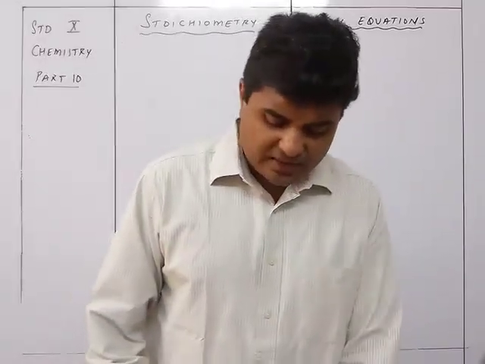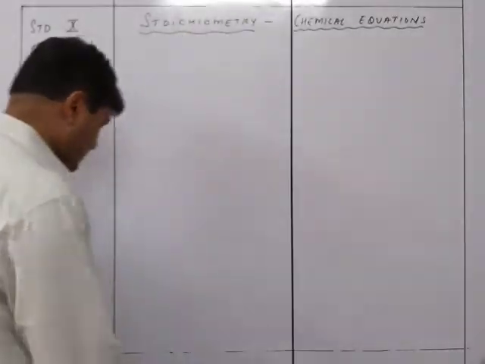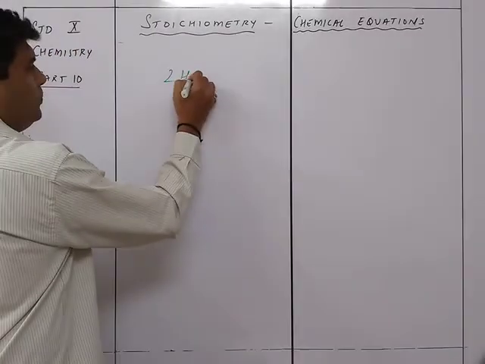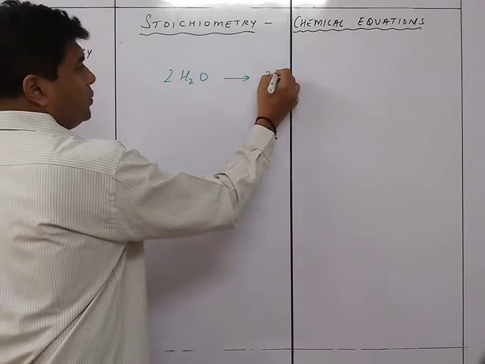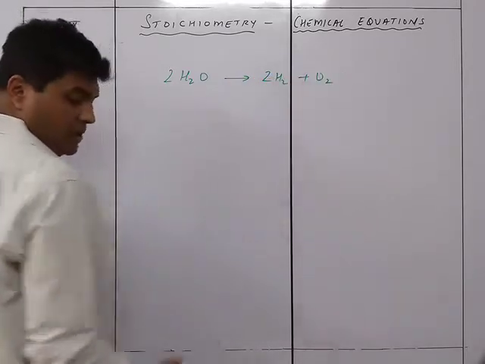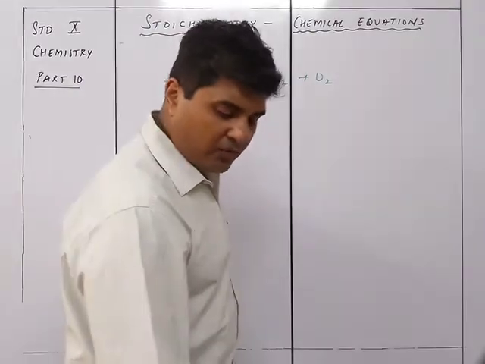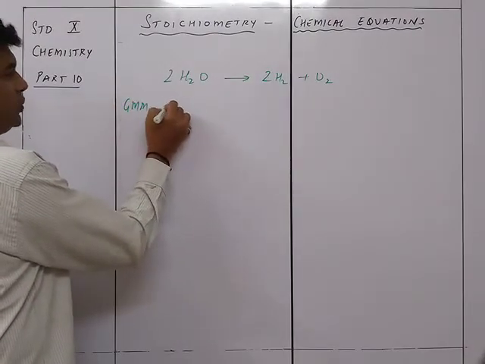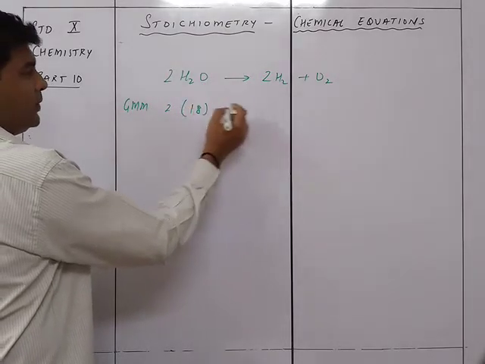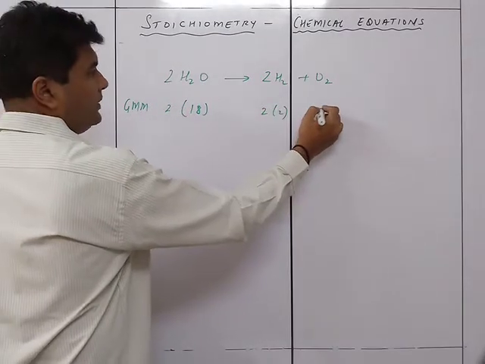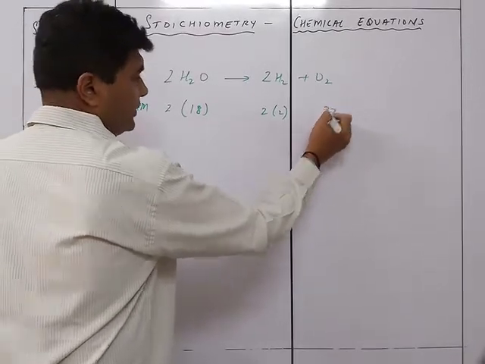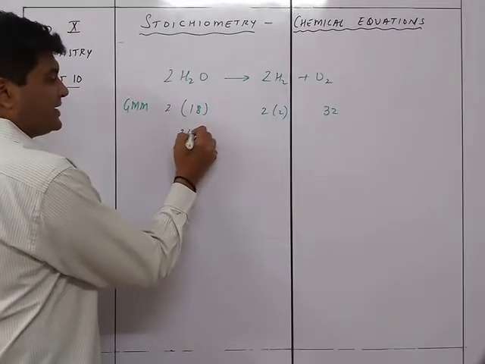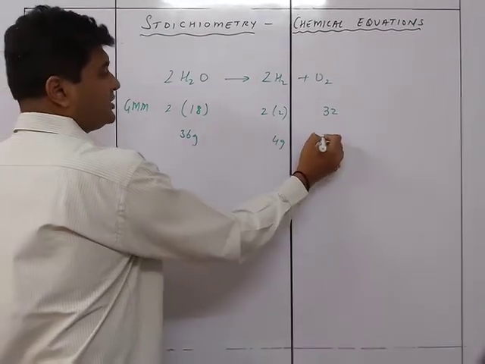The example they have given over here is of the equation where it is taken as water. So 2H2O gives you 2H2 plus O2. This is the reaction given to you. So first of all, we will find out the GMM of this. Gram molecular mass will be 2 into 18, over here 2 into 2, and this will be 16 into 2, 32. Okay, this is how it is going to be. So this is 36 grams, this is 4 grams, and this is 32 grams.